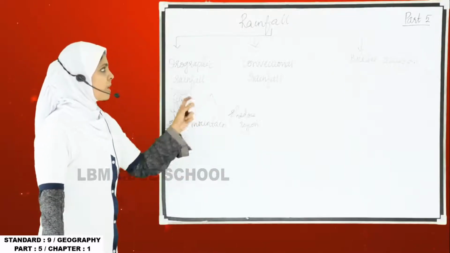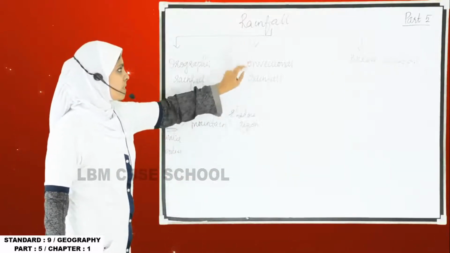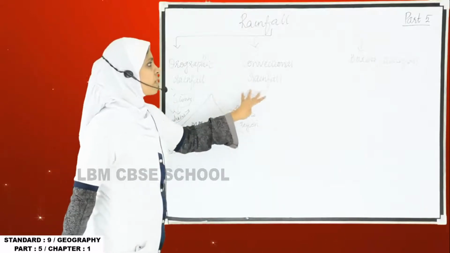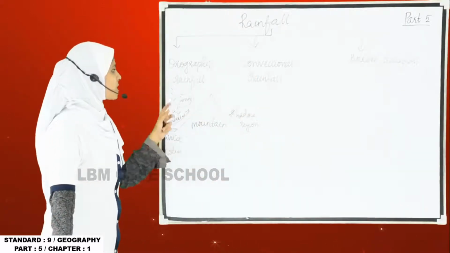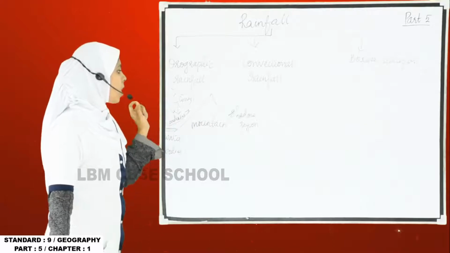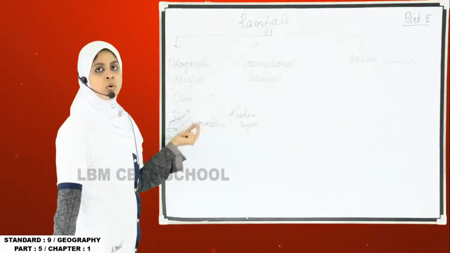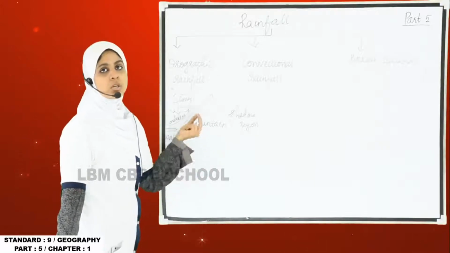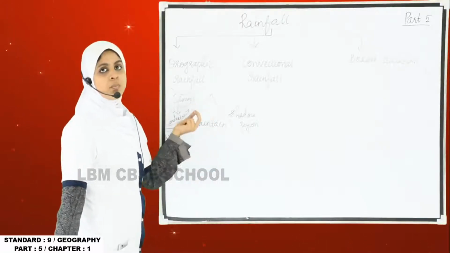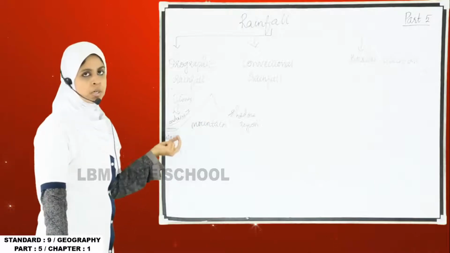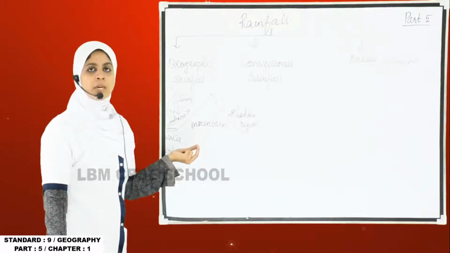As I told you, rainfall is divided into three: orographic, convectional and border rainfall. First one is orographic rainfall. Orographic rainfall means the moisture laden wind, or the cold wind, moves upwards, and when it moves upwards, it will carry water droplets or the water vapor along with it.